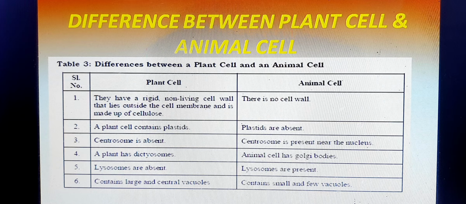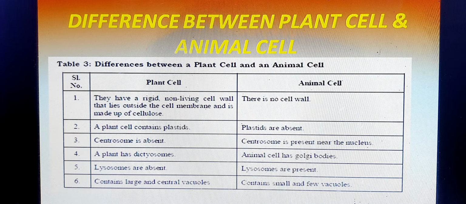In the plant cell there is a non-living cell wall, which is made up of cellulose, whereas in the animal cell we don't find any cell wall. In the plant cell we find organelles like plastids, whereas in the animal cell there are no plastids. In the plant cell we don't get a centrosome, which is a site of cell division, but in the animal cell the centrosome is present.